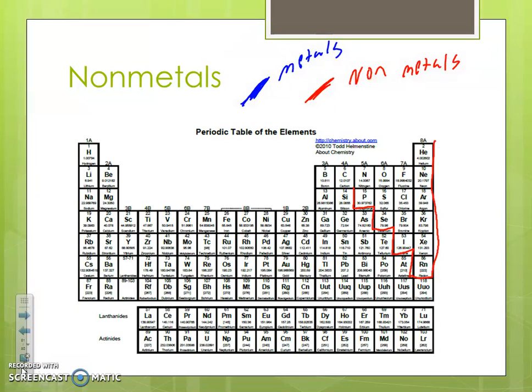Make sure you get the stuff right. All right, so here's our nonmetals, and then we got one more guy by himself over here, hydrogen. Those are your nonmetals. Now don't color them in yet. So don't fill them in yet. Just leave them blank. Okay, just outline them in your yellow, or in my case I did red.